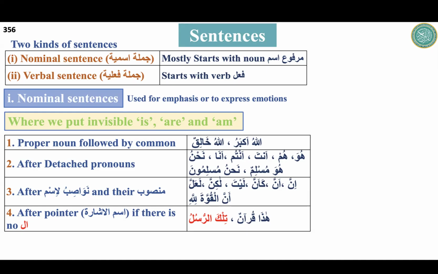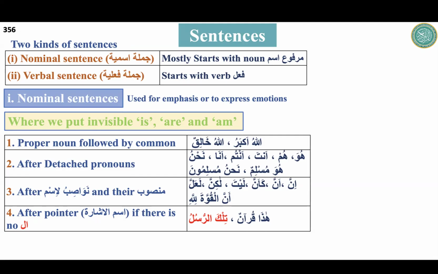What is the translation for Haza al Qur'anu? This Qur'an. Similarly, hazal kitabu: this book.